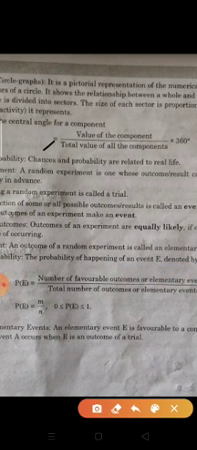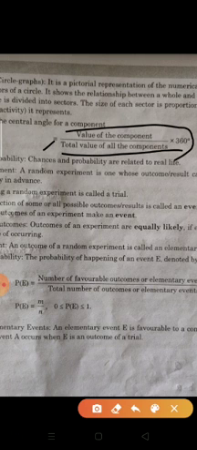In a pie chart, the central angle of a component is equal to the value of the component upon the total value of all the components, multiplied by 360 degrees. So with the help of this formula we can find the angle for the given data.